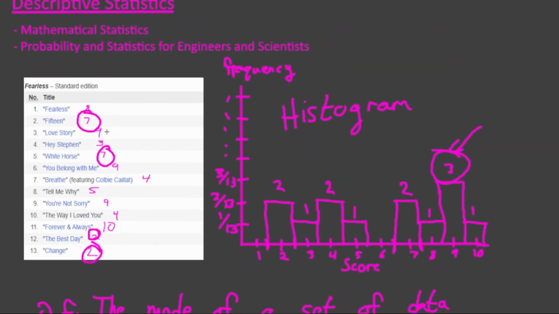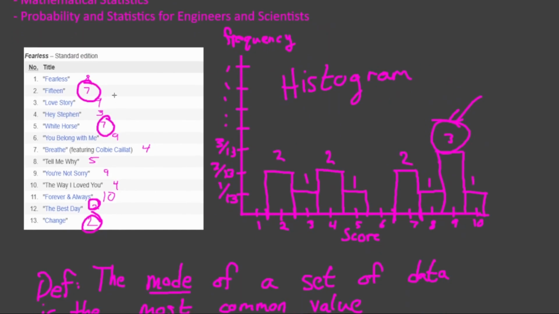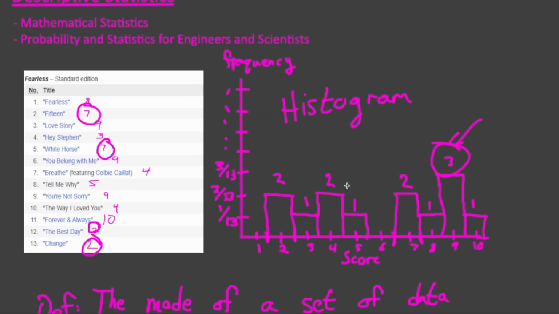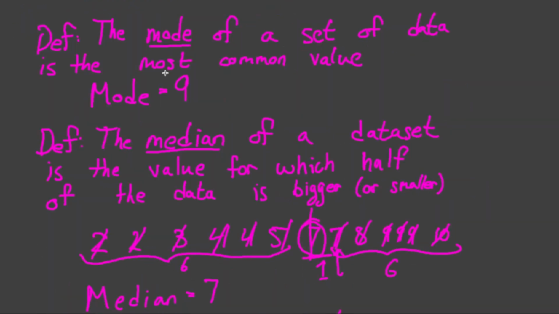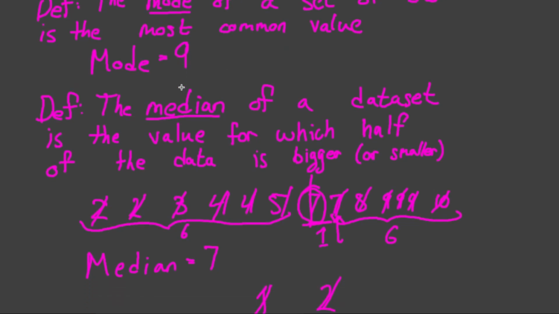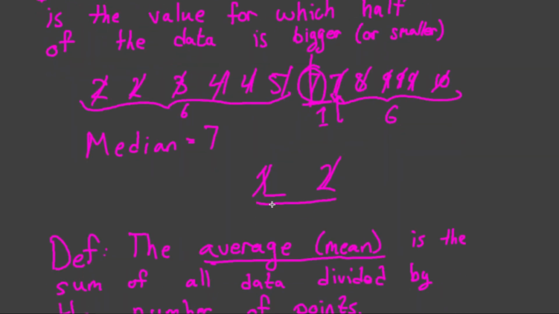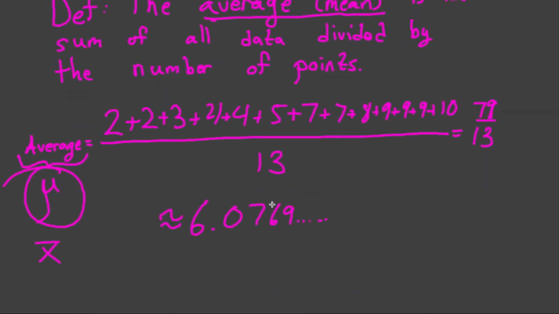So now if somebody asks me, what did you think of the album Fearless? Well, I could give them the full list if I wanted to, but that's too much. I could give them the histogram either in terms of counts or proportions if they wanted to see a graph version. If that's still too much work, I could say the most common score that I gave was a 9 out of 10. I could also say that my median of my data set, or about half of the songs, I thought were a 7 or better, and about half of the songs were a 5 or worse. Or I could say that on average, I thought that the album was about a 6 out of 10. All of these would be very fine ways to describe your data set.